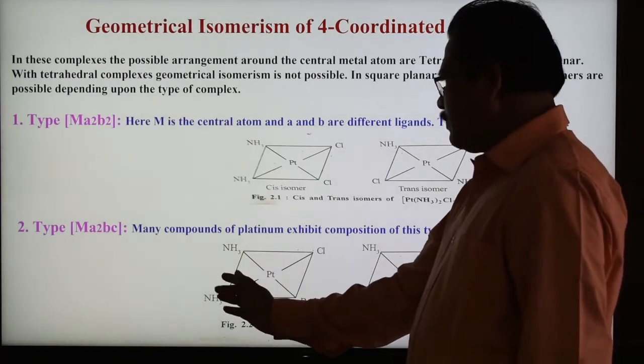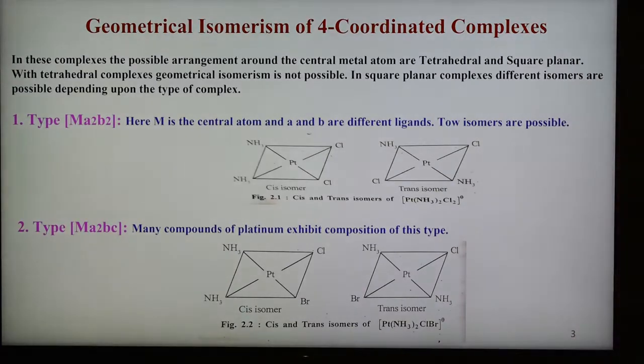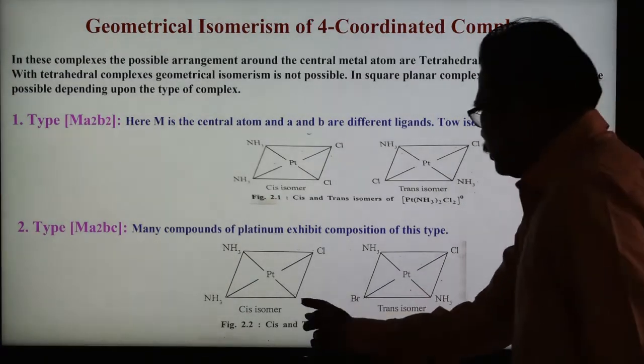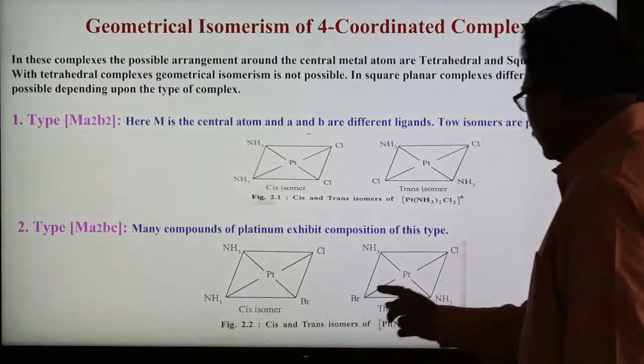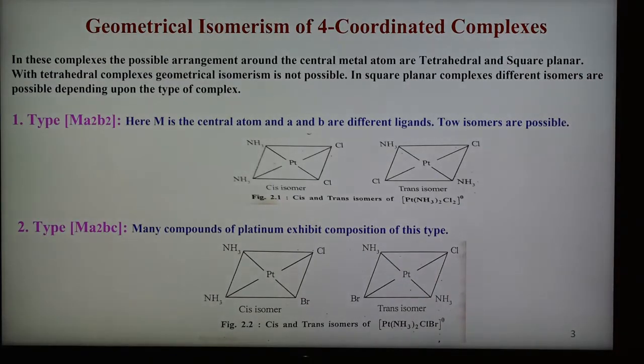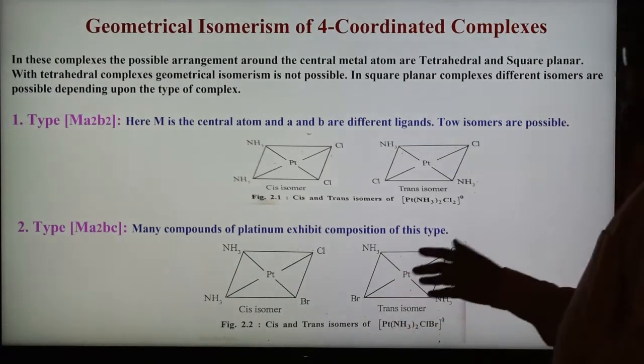They are present on one side, so it is known as cis isomer. The position is changed now, Br comes here, and these two ammonia are present oppositely, so it is known as trans isomer. So in this second type also there are two possible isomers, that is cis and trans isomer.